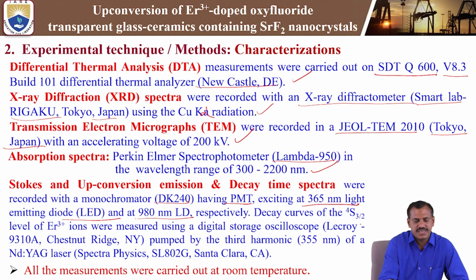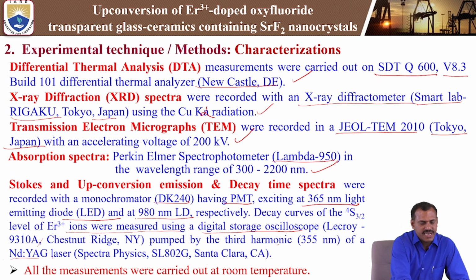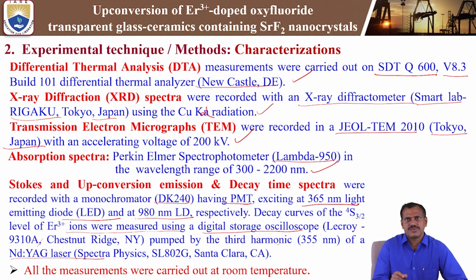Decay curves of the 4S3/2 level of erbium 3+ were measured using a digital storage oscilloscope, pumped by the third harmonic, 355 nanometer, of an Nd:YAG laser. That is used for the upconversion process and lifetime measurements. All the measurements were carried out at room temperature only.